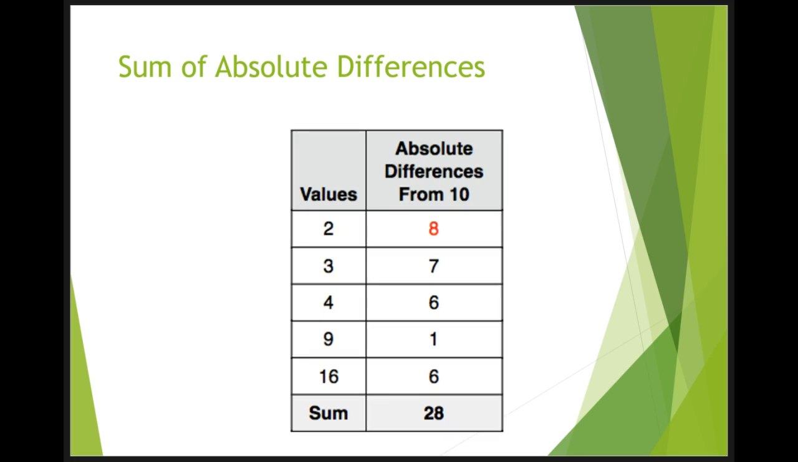The first row of the table shows that the absolute value of the difference between 2 and 10 is 8. The second row shows that the difference between 3 and 10 is 7, and similarly for the other rows. When we add up the 5 absolute differences, we get 28. So the sum of the absolute differences from 10 is 28.